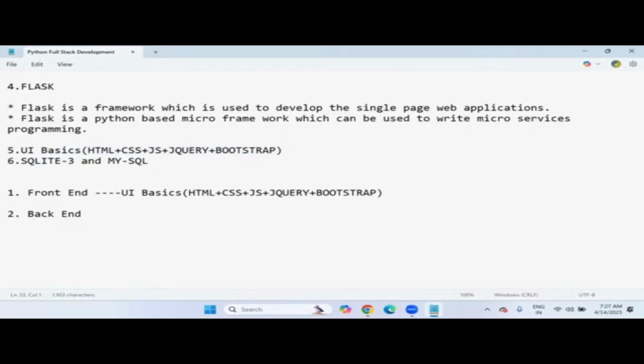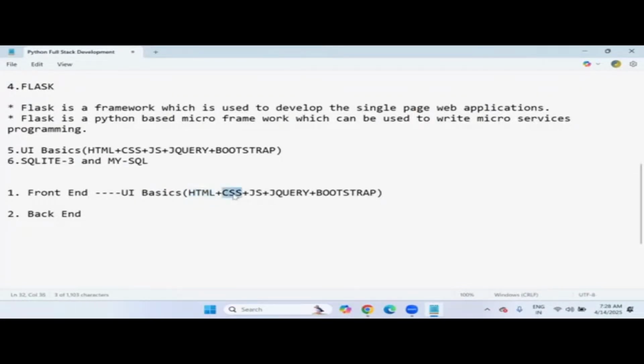So this is UI. UI means user interface. User interface means what we are going to present, like a login form, registration page, change password form. This type of UI design we need to present to the customers, right? So that is UI basics. It is only for designing, which comes under front end development. So in the UI basics, I'm going to cover HTML first to create web pages.